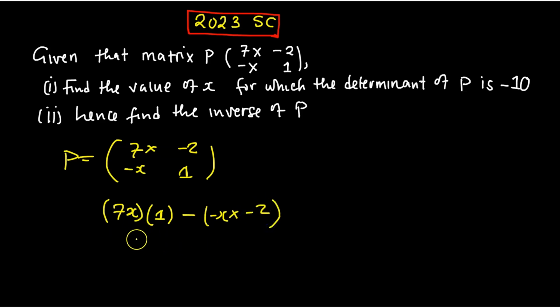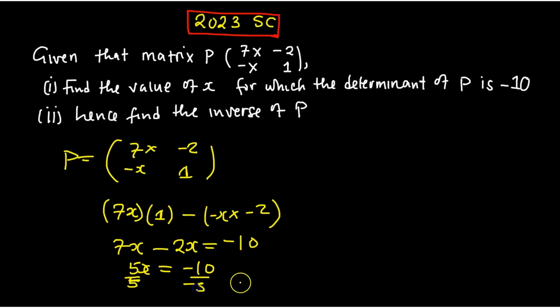So here is going to give us 7x, then minus, this in brackets will give you a positive value, but there's a negative, so it will be negative 2x, equal to negative 10. Look at this. Here you can subtract. What is the answer? 5x equal to negative 10. Divide by 5. So x is equal to negative 2. So that is the value of x.